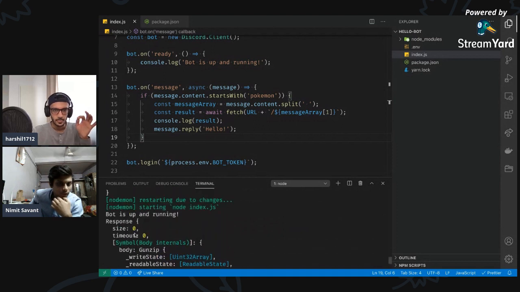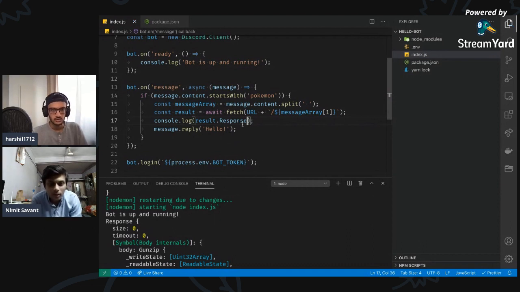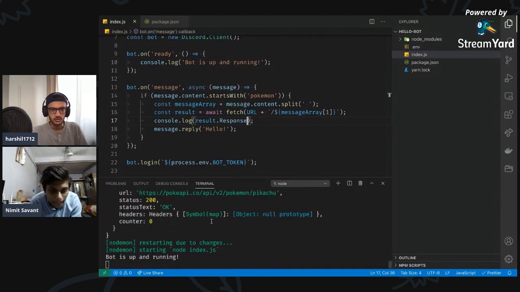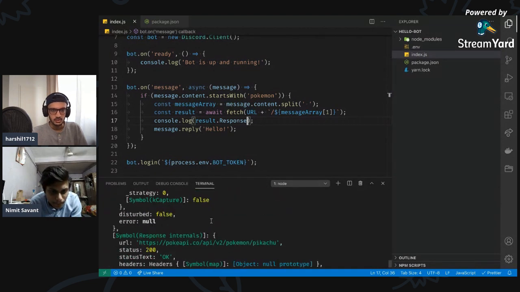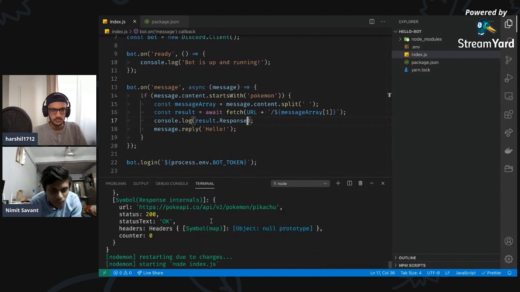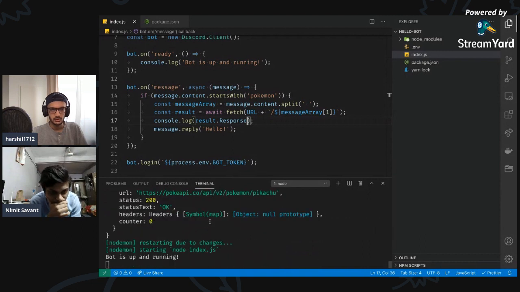I guess we have to convert this thing into string or JSON. It's already in JSON if I'm not wrong. I think so. Maybe I just want to do result.response and then see what we get. It'll give the same thing if I'm not wrong.